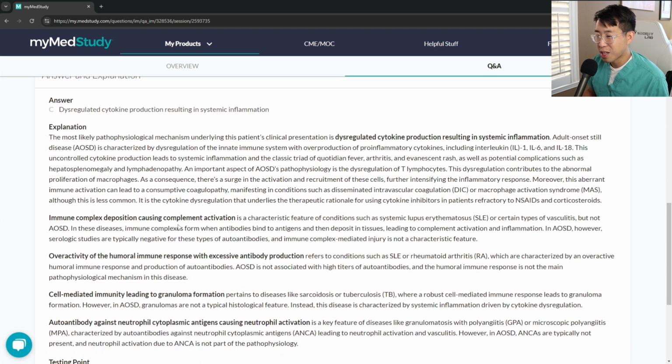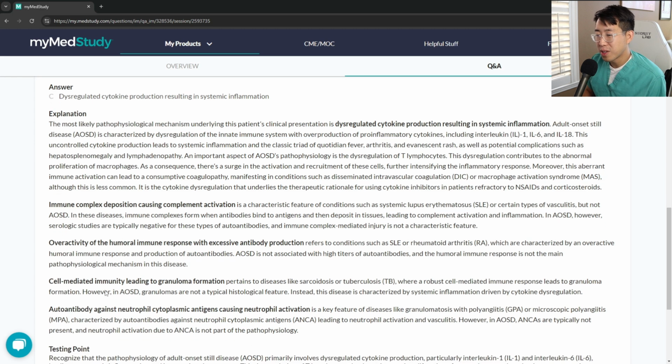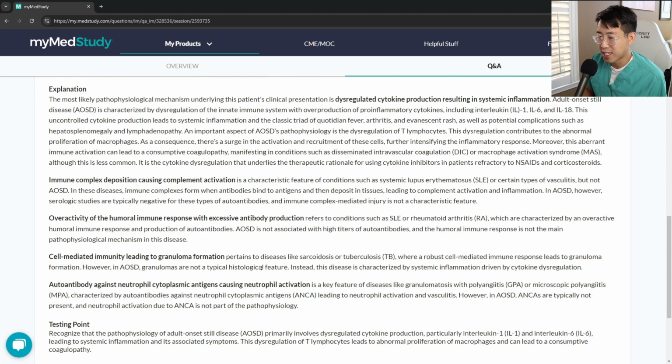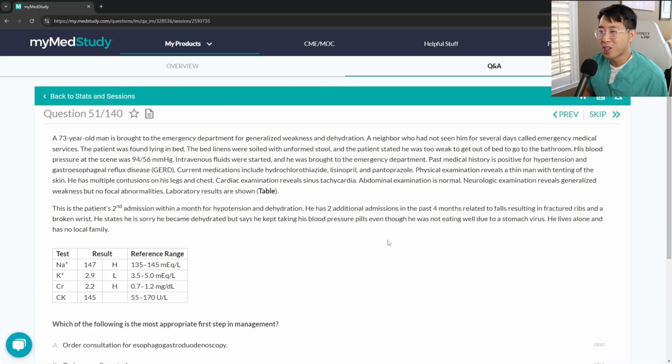So immune complex deposition causing complement activation is lupus. Overactivity of the humoral immune response is also lupus or rheumatoid arthritis. Cell-mediated immunity with granulomas is sarcoid or TB. And then autoantibody is GPA or microscopic polyangiitis. So let's do one more question, because we can't end on a wrong question or a wrong answer.